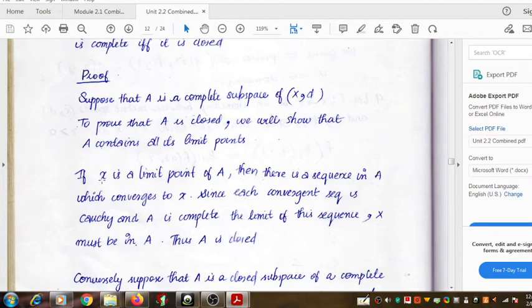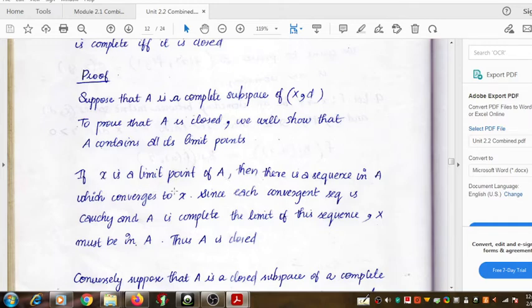To show that A contains all its limit points, we pick one limit point of A and call it X. If X is an arbitrarily chosen limit point and we show that X belongs to A, then all limit points belong to A. So let's choose an arbitrary limit point of A, and we call it X.